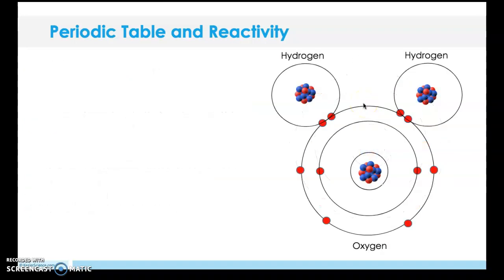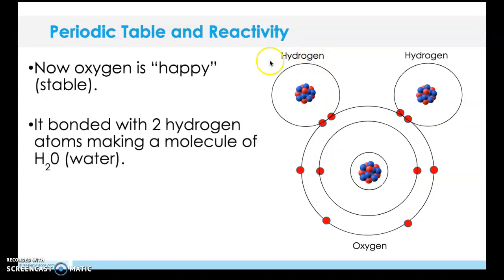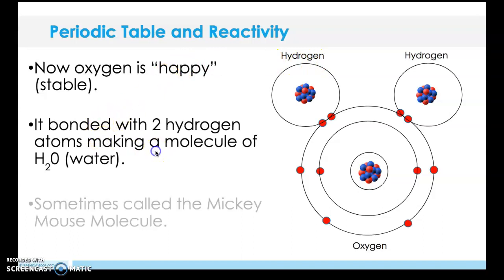We know our chemical formula for water is H2O. In this case, my oxygen is happy because it's bonded with these two hydrogens. It's stable. It makes a water molecule, H2O. Sometimes it's called the Mickey Mouse molecule because of the molecular structure and how it bonds, but that's a topic for a higher level chemistry class.